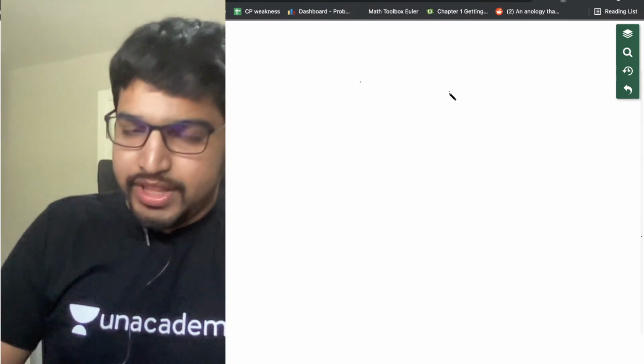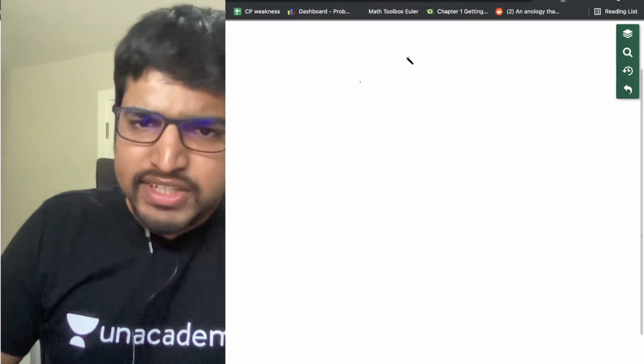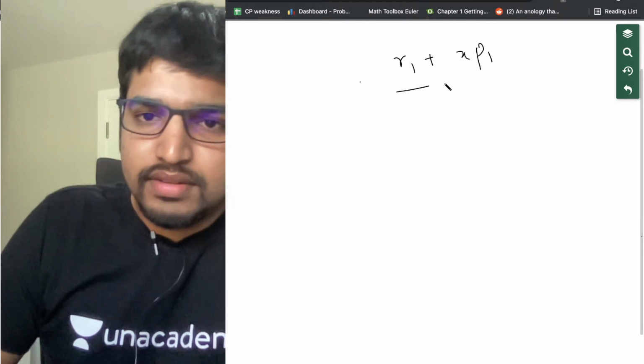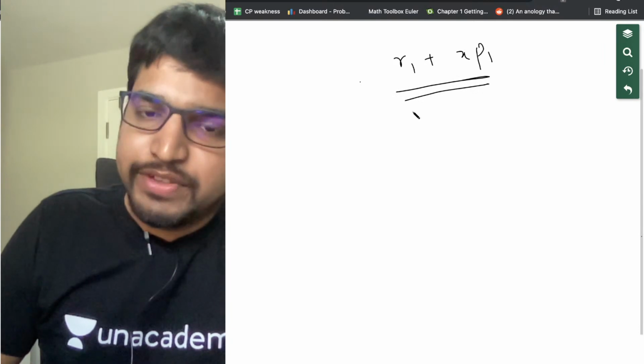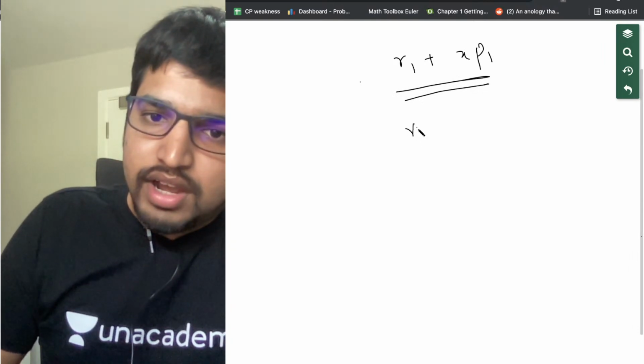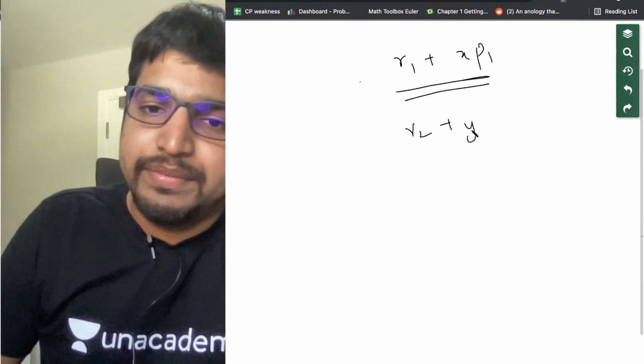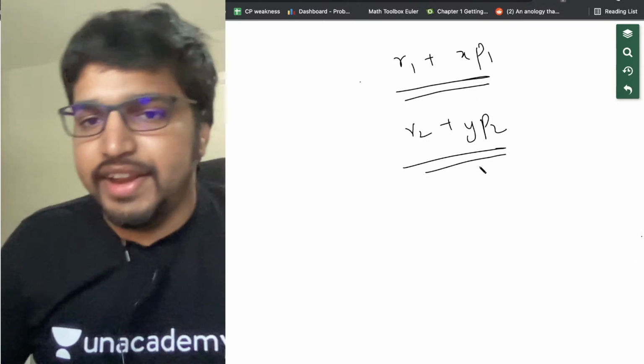All right. So the number is of the form R1 plus X into P1. The number is also of the form R2 plus Y into P2, some other Y into P2. Correct?